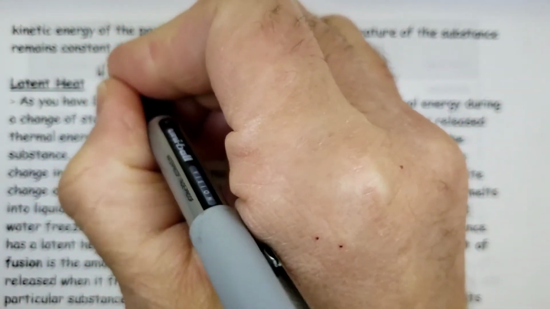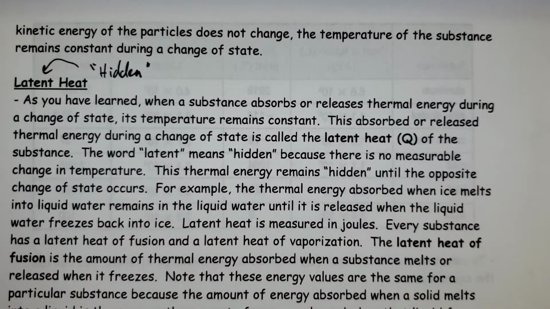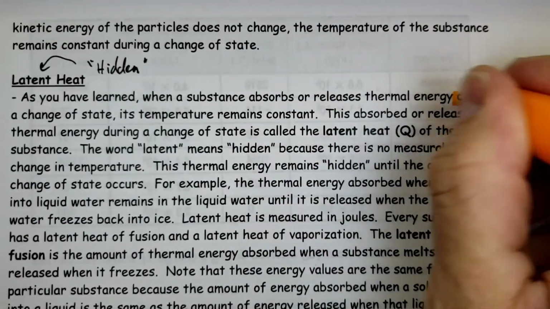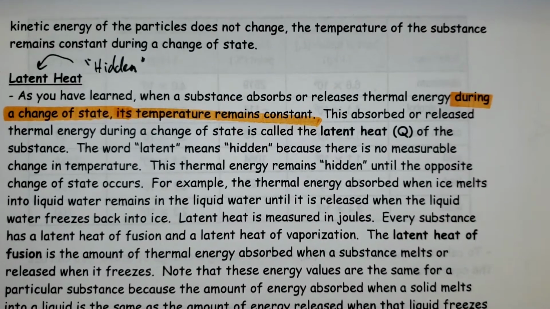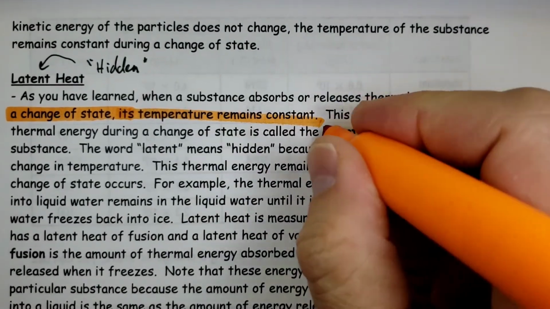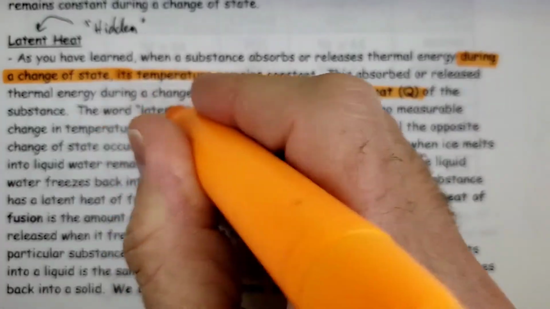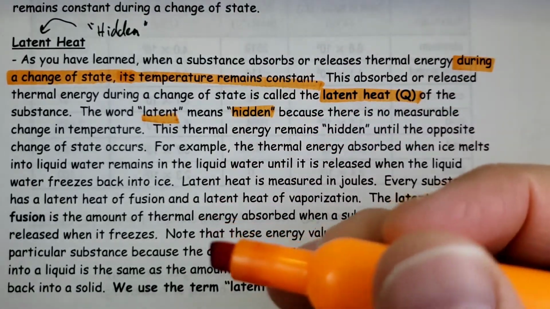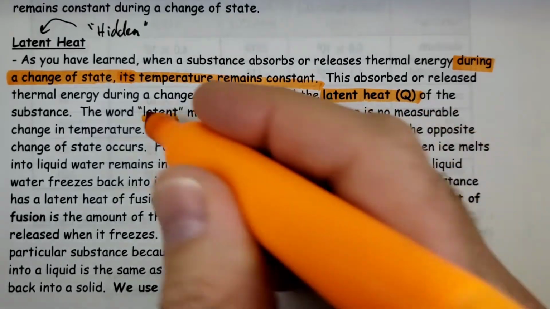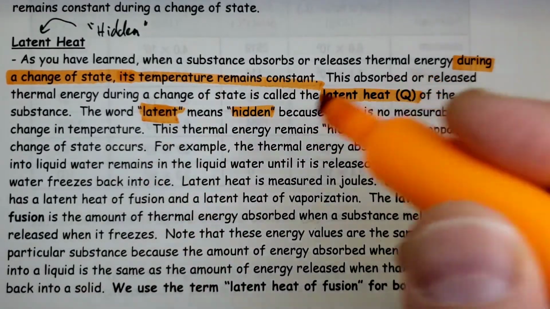Latent heat. It's a word that describes hidden. So as you have learned, when a substance absorbs or releases thermal energy during a phase change, the temperature remains constant. The energy absorbed or released during a change of state is called the latent heat. We also use Q to symbolize it. And of course the word latent means hidden, because there's no change in temperature. So it's like we're adding heat or removing heat, and yet the temperature is not changing. Where is it going? Well, it changes in latent heat. This thermal energy remains hidden until the opposite change of state occurs.